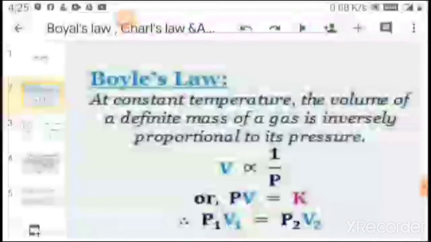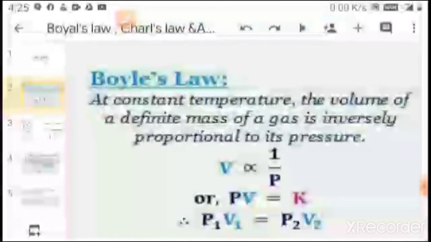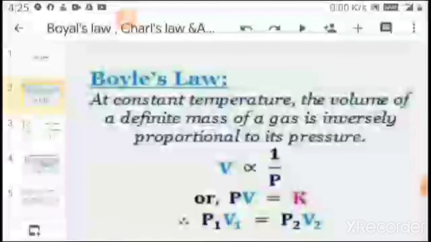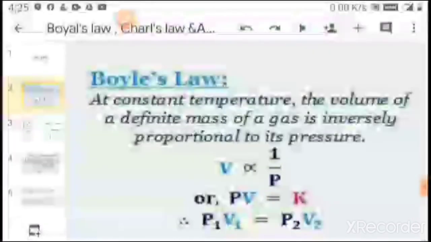In other words, if at constant temperature V1 is the volume of a gas at pressure P1, and on changing the pressure to P2, the volume changes to V2, therefore the above equation becomes P1 V1 is equal to P2 V2.